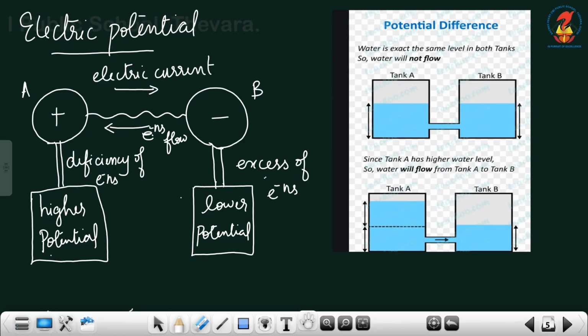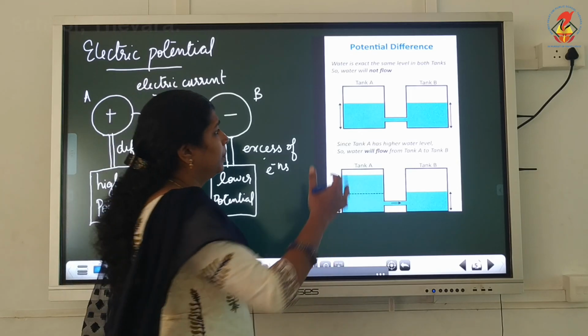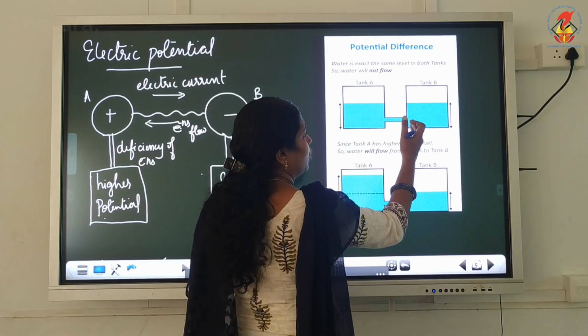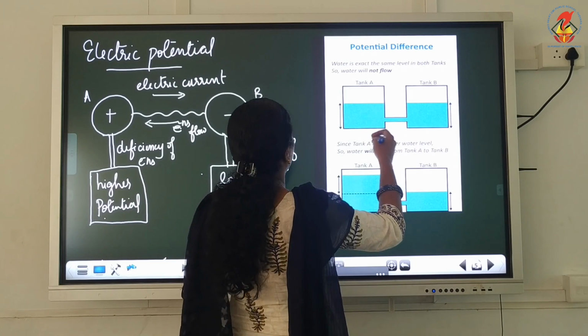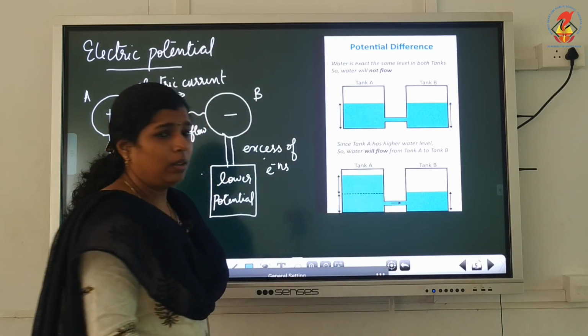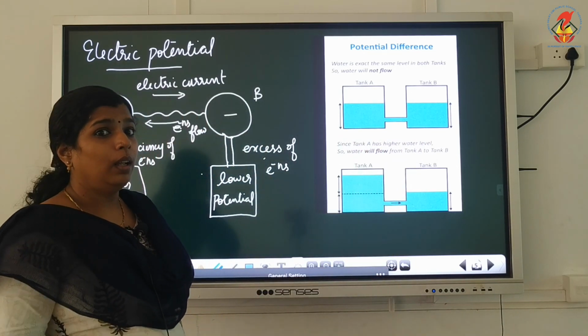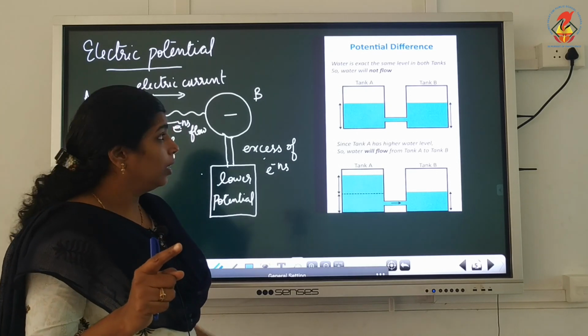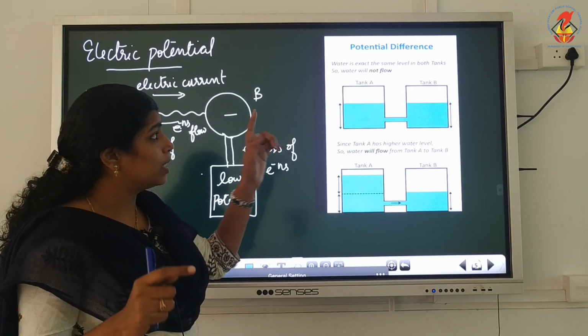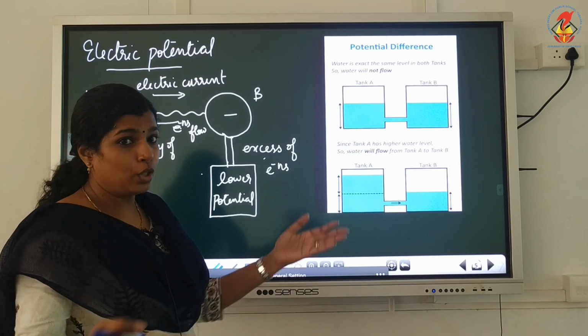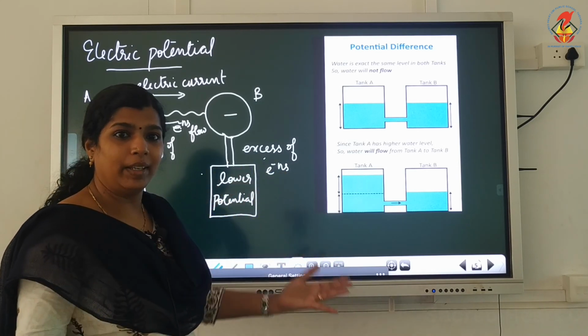So, no water will flow from tank A to tank B, or from tank B to tank A. What is the reason? The reason is that the level of water in both tanks is the same, so further flow will not be there.